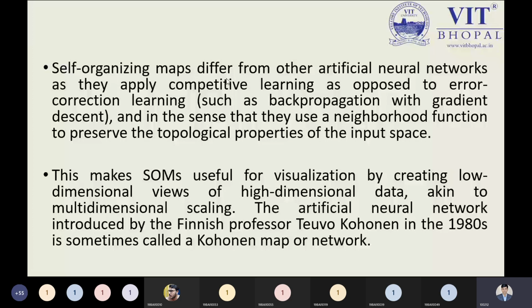Competitive learning is saying to us, whenever you have a problem in the artificial neural network, you have decided the output layer is providing some result, and that result is 90%, but the actual result should be 95%. You have predicted 90% from the neural network, so you have a 5% error.